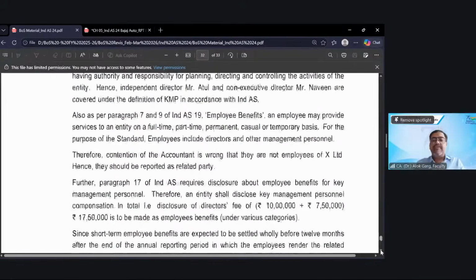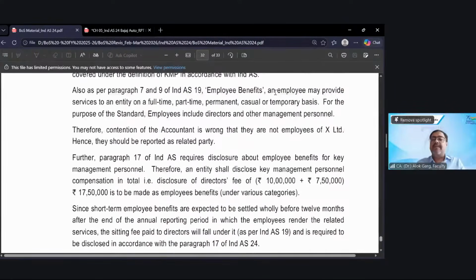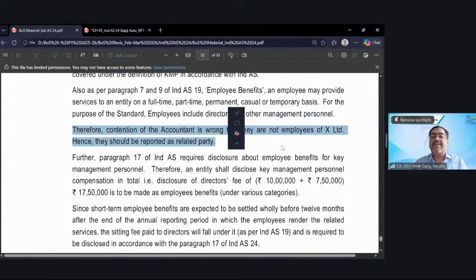As per paragraphs 7 and 9 of Ind AS 19, an employee is not only someone who provides full-time service. What is the definition of employee? An employee may provide service to an entity on a full-time, part-time, permanent, casual, or temporary basis. For the purpose of the standard, employee includes directors and other management personnel also. Therefore, the contention of the accountant that they are not employees of X Limited is wrong. Hence they should be reported as related parties.